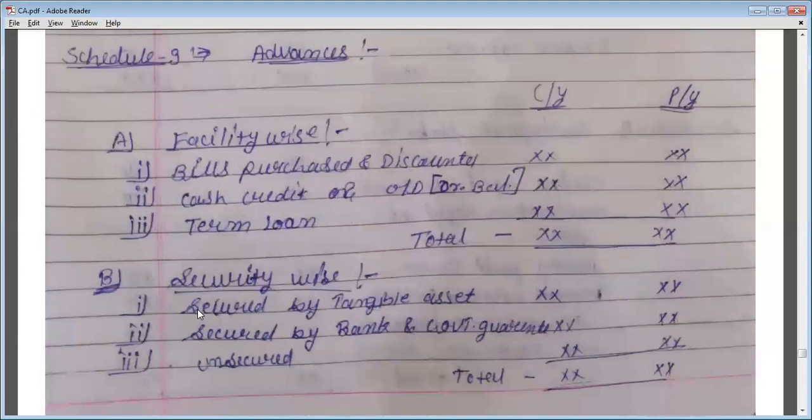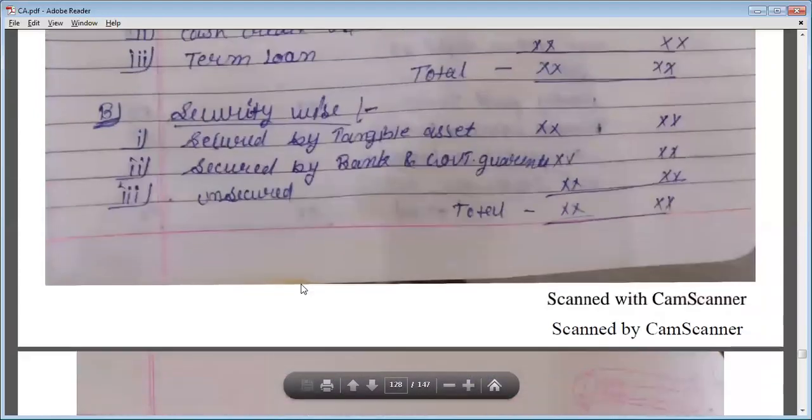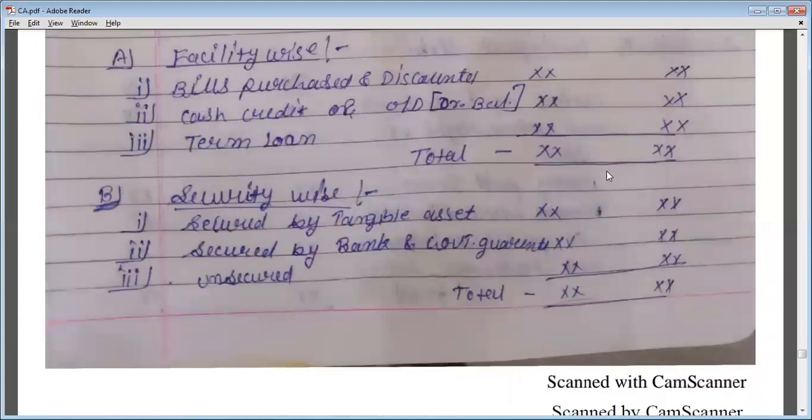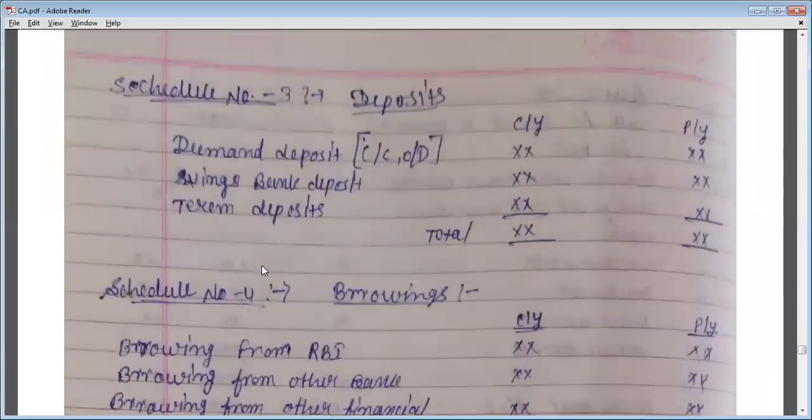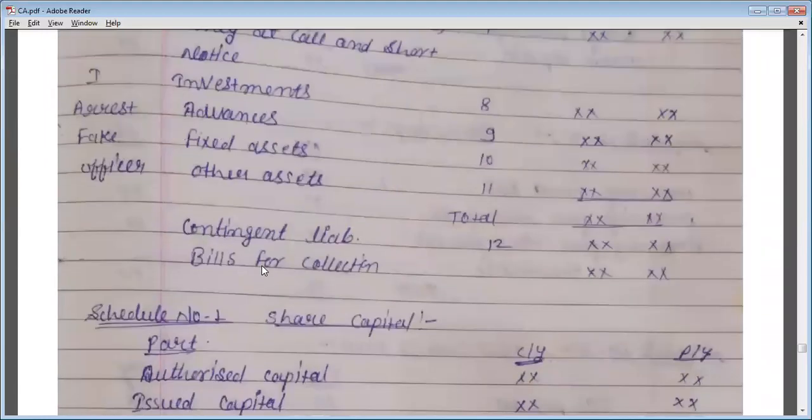Okay. Then security wise: secured by tangible assets, secured by bank and government guarantees, and unsecured. We will write these kinds of loans or advances here in category A, and we will divide all the advances and loans in two categories. First is facility wise, second is security wise, and the total of that will be written down in schedule number 9 under advances. See, schedule number 9, advances.